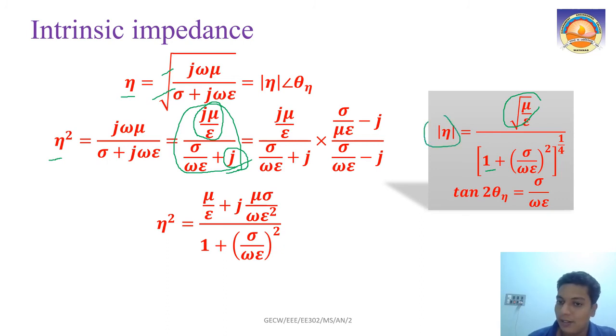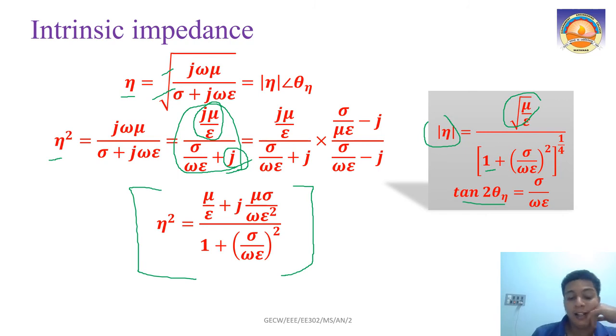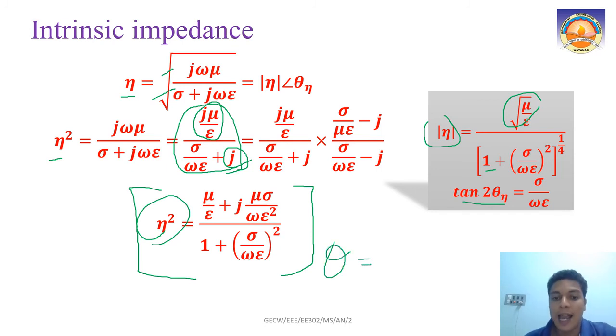Another part is tan 2 theta. Eta square is given as mu by epsilon plus j into mu sigma by omega epsilon square. So what will be the angle? Let the angle of this eta square be theta. Then theta equals tan inverse of the imaginary part divided by the real part, right?